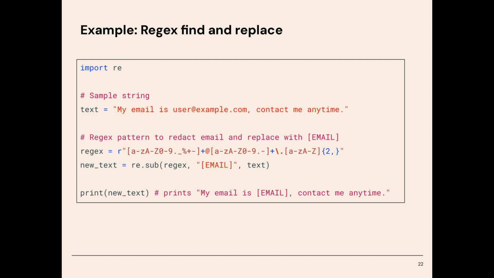Here's another example where you can replace text. So for example, let's say I wanted to redact text. So I have people's real emails all over a text document and I want to replace them with just the word email and redact it. So here's how we could do it with re.sub, which is short for substitute. So in this example, we see that all the emails are now replaced with just the word email.